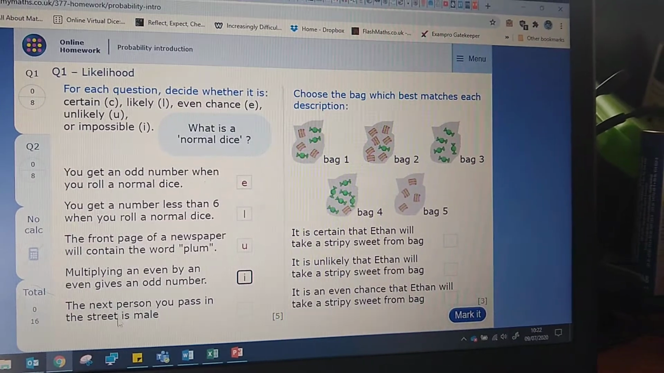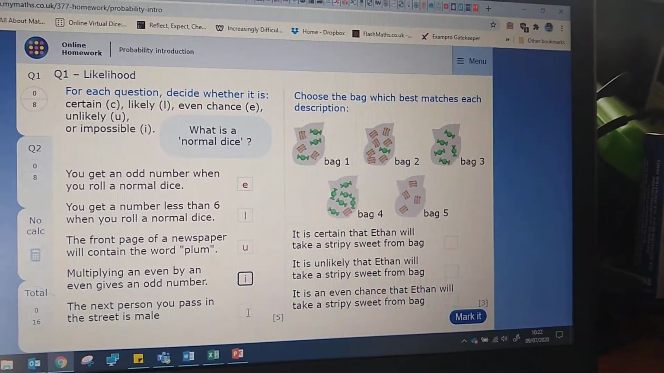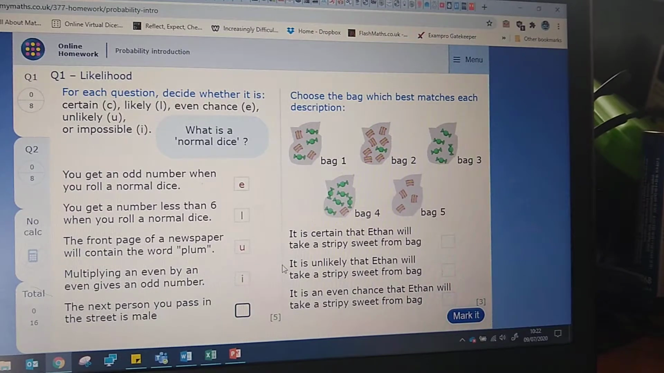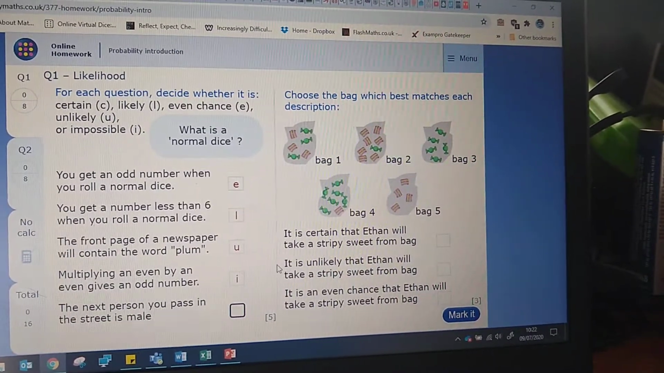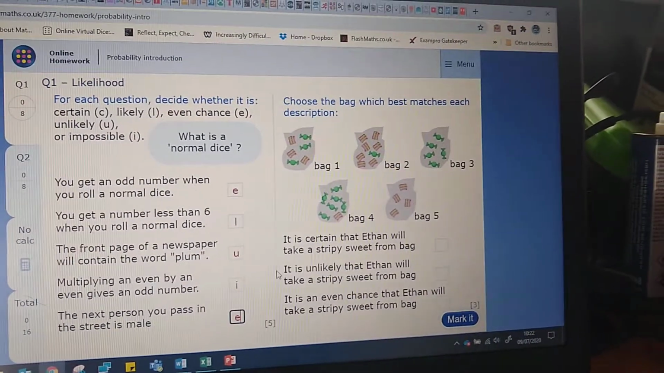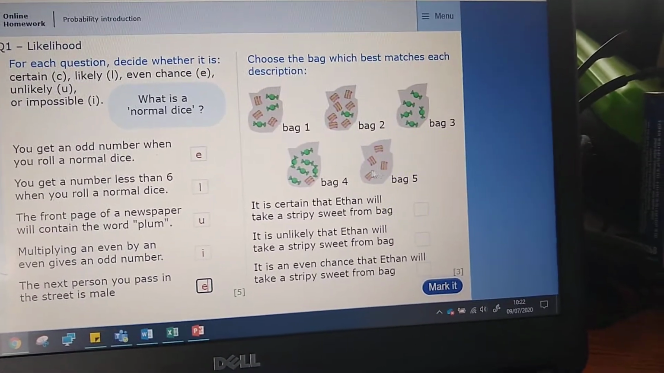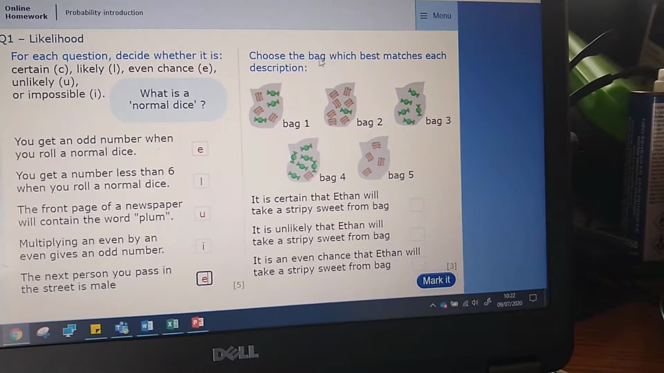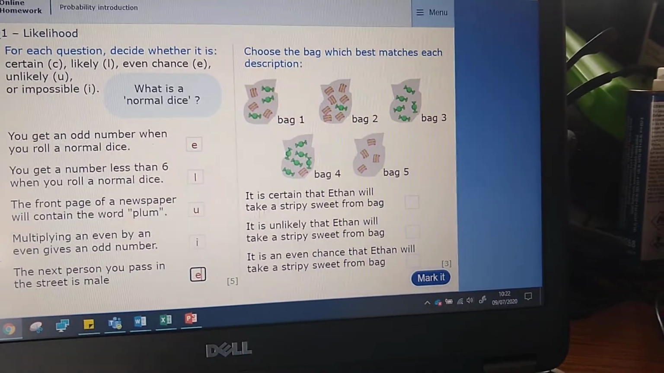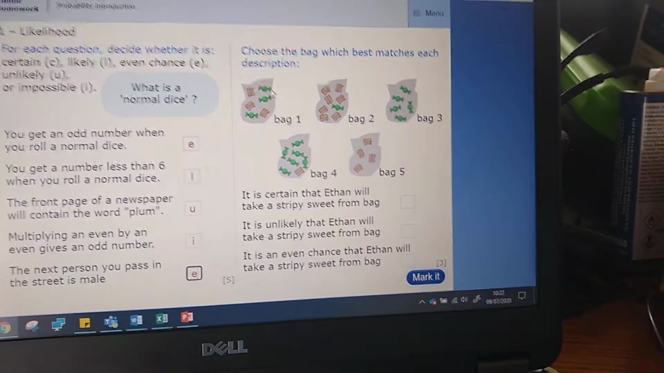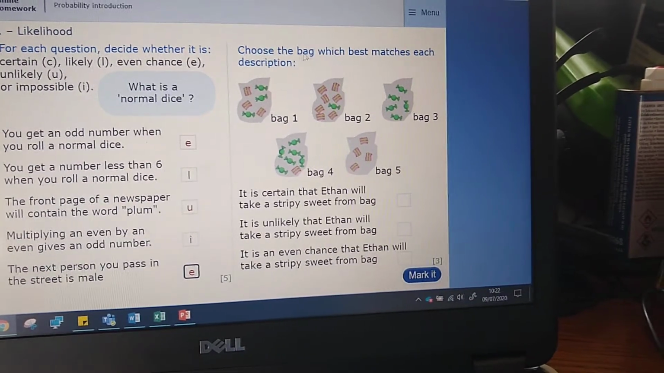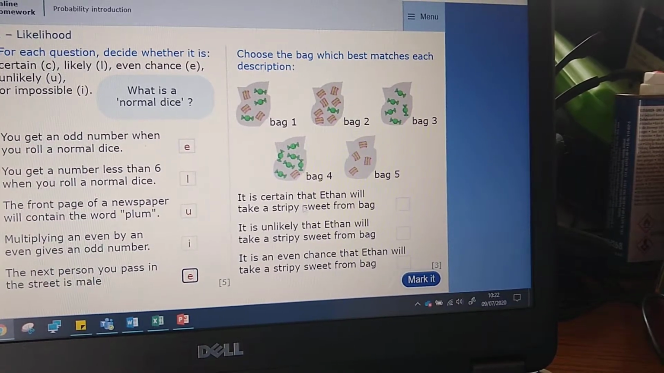The next person you pass in the street is male. Now, there are roughly half as many males as females in the world, so the chance is pretty even for this one. Then, here it becomes a lot less depending on where you live, for instance, for the street or your opinion. Here it is sweets in bags, and you choose the bag which best matches each description.